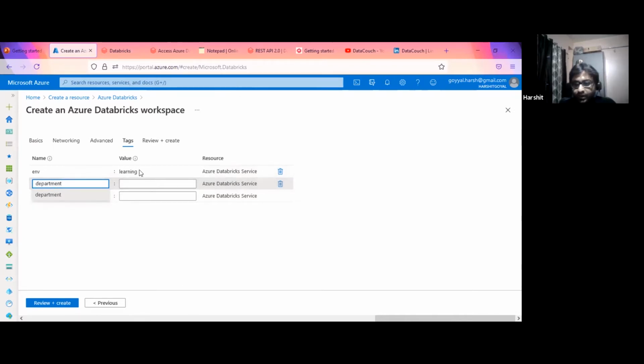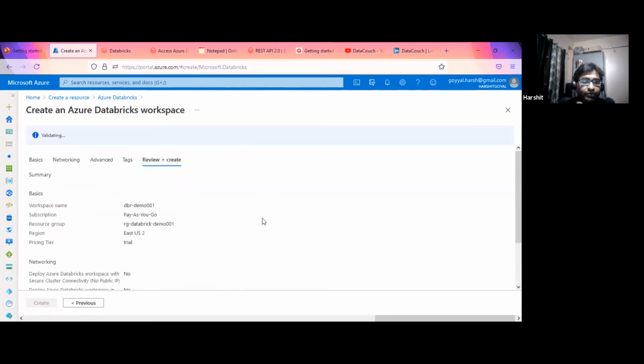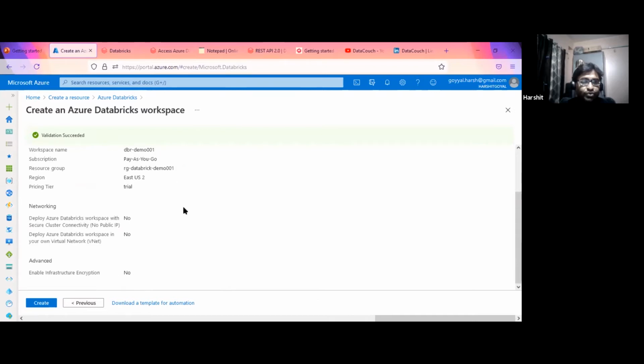Department. So for department, maybe we can say application, app dev. This is one of my departments, right? So this is how we can create a different tag, and finally go to the review button. Once we review it, it does some validation that all the mandated things are there, and then we'll proceed with the creation. I'm not going to create it, I just want to show you how simple it is to create a workspace from this portal.